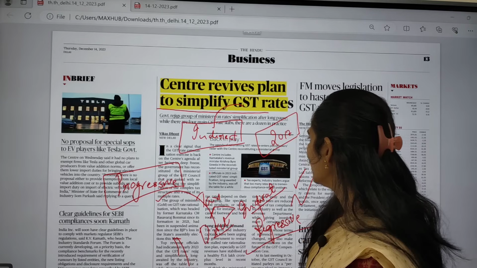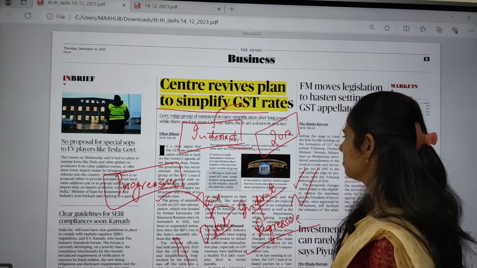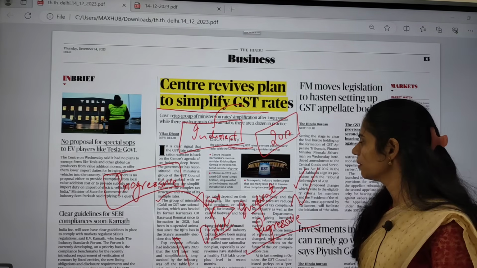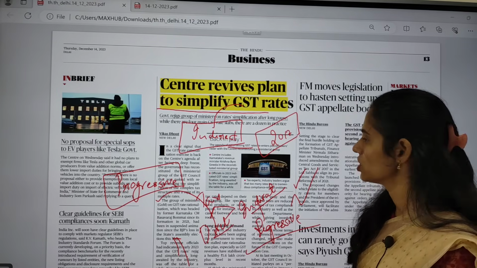If you are talking about the agenda of rationalizing these GST rates, it is re-entering the policy makers' radar, and we have to rationalize these GST rates.